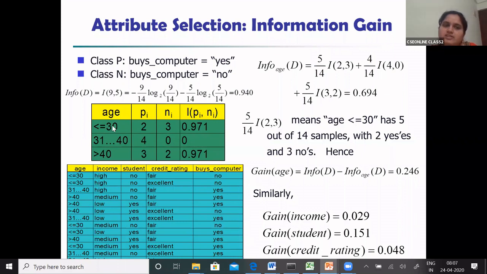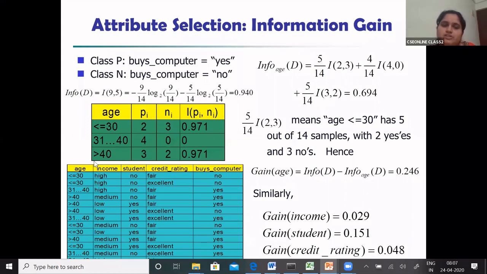So age has 3 values, that is less than or equal to 30, between the range 31 to 40, greater than 40, and these are the positive examples, these are the negative examples. So by using these two, if you calculate the information gain, the answer is 0.971, 0.971. The full working of this I'll share after the class. So these are the values.